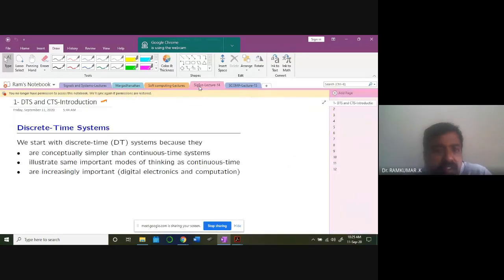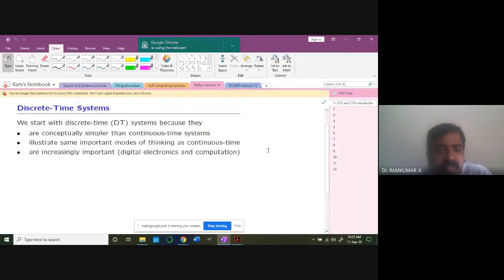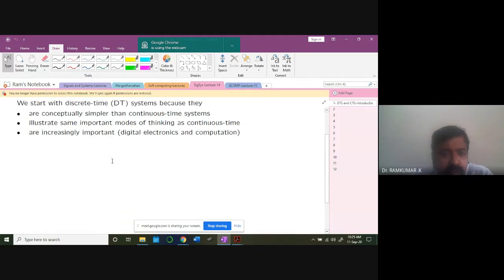Where we are, yeah, discrete time and continuous time. This is material taken from MIT. It is an excellent material. Let us try to understand. Look at this. We are trying to understand conceptually discrete time systems to start with, because they are important for digital electronics and computation. As I told you, see the connections. Digital electronics is another subject you will be learning.